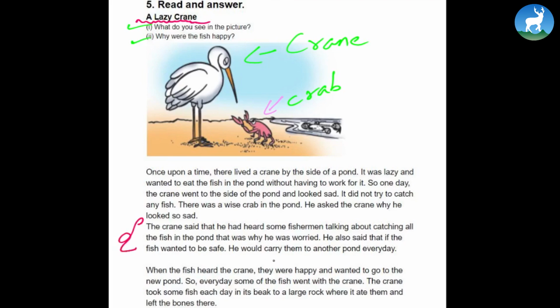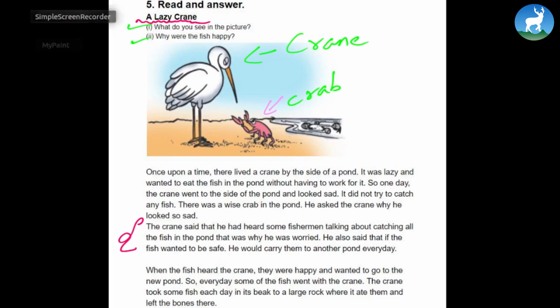When the fish heard the crane, they were happy and wanted to go to the new pond. So every day some of the fish went with the crane. The crane took some fish each day in its beak to a large rock where it ate them and left the bones there. So see, a very, very shrewd crane, a very clever crane. With his vicious idea, he's eating all the fish in the pond.